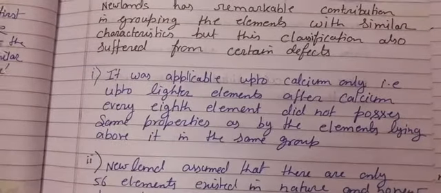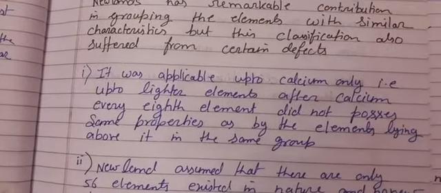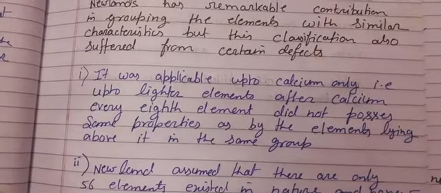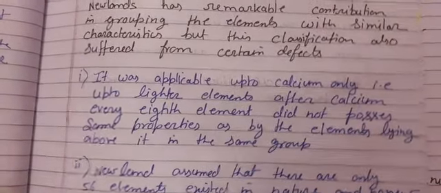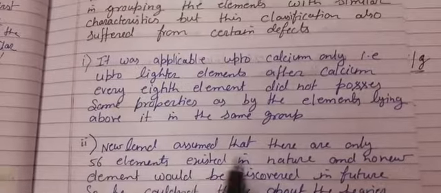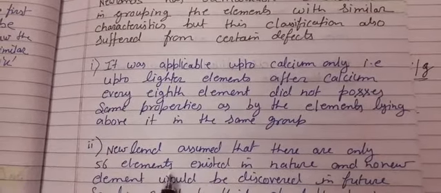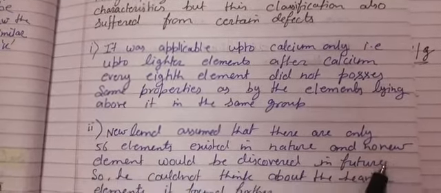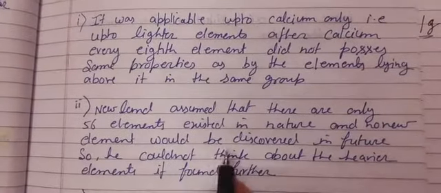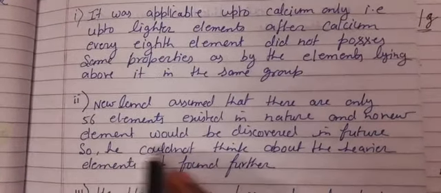Till calcium, his law was verified because these are the lighter elements. But after that, his rule was not verified. Even elements with the same properties were not in the same group. Second, Newlands assumed that only 56 elements existed in nature and that no new element would be discovered in future. This was the main fault.